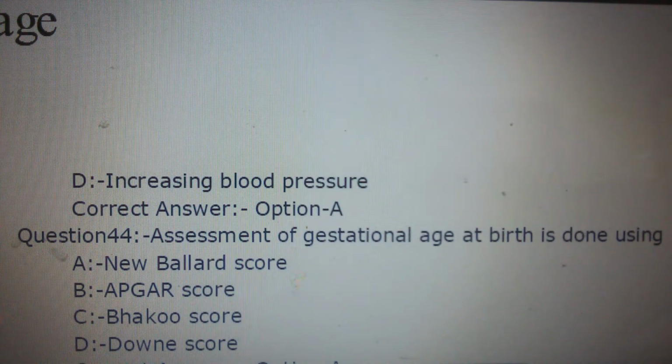Question number 44. Assessment of gestational age at birth is done using option A, New Ballard score, option B, Apgar score, option C, Bakku score, and option D, Downey score. The answer is option A, New Ballard score.